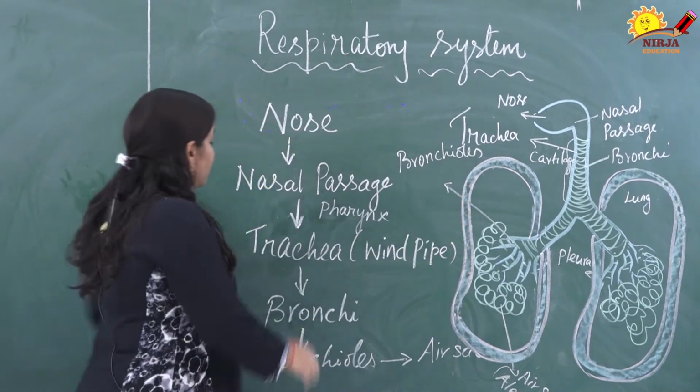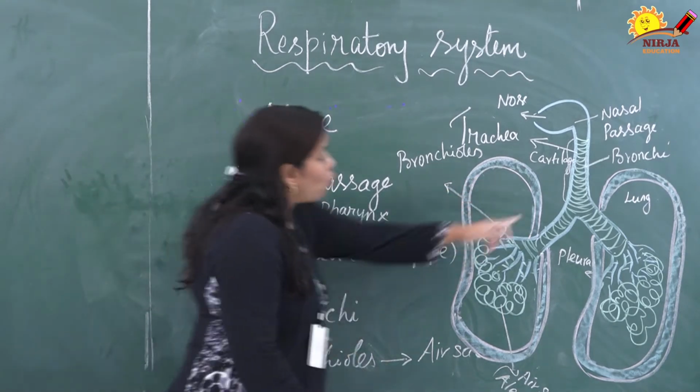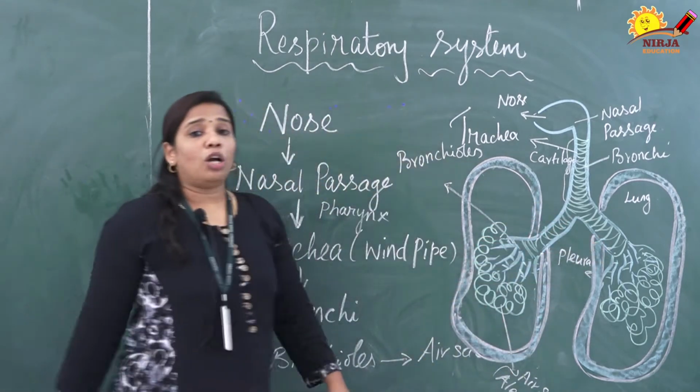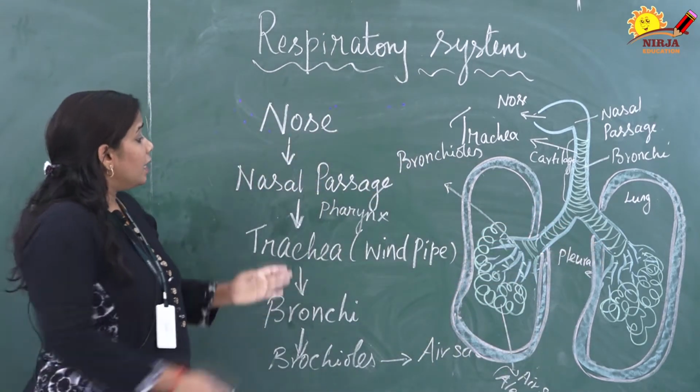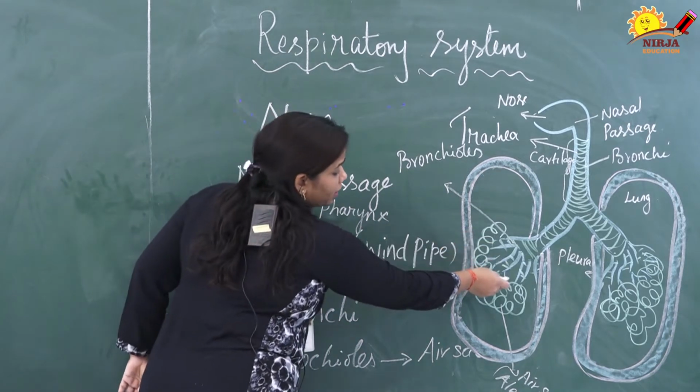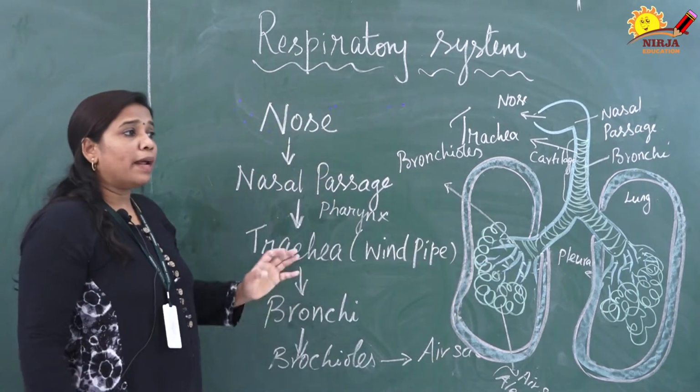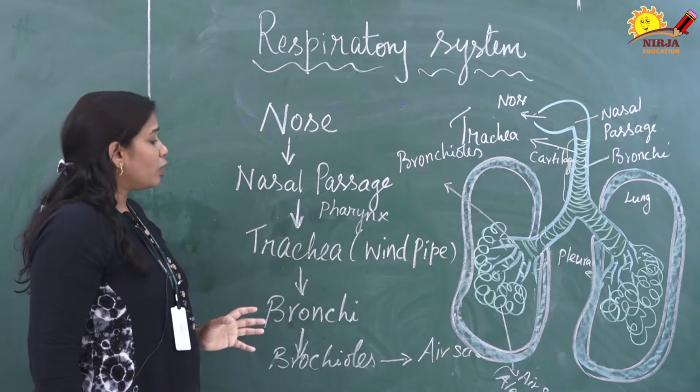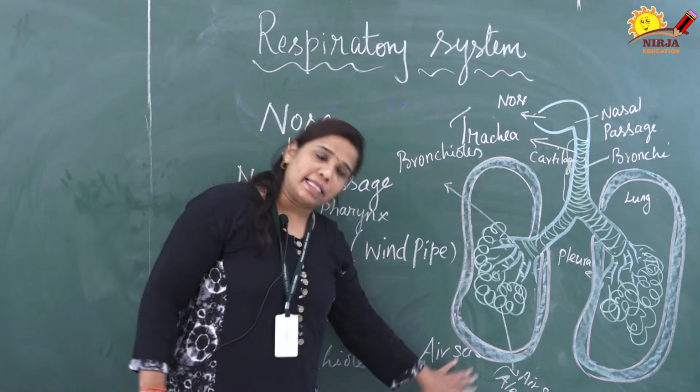At the same time this trachea is divided into Y-shaped structures, that are called bronchi. The bronchi are divided into many small tube-like structures, that are called bronchioles. The bronchioles are covered by a network of blood vessels, that is called air sacs.